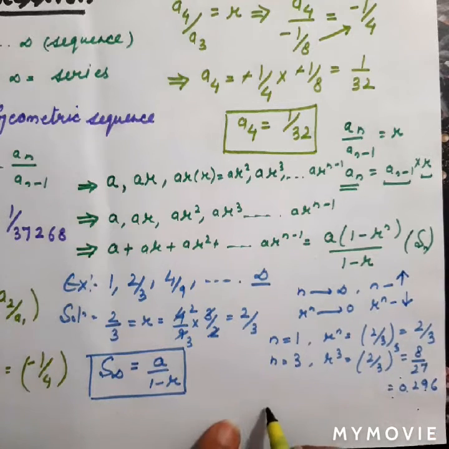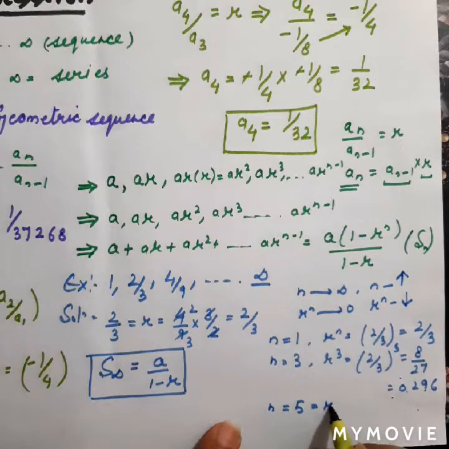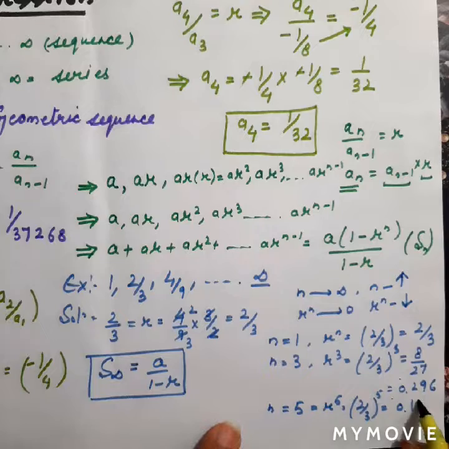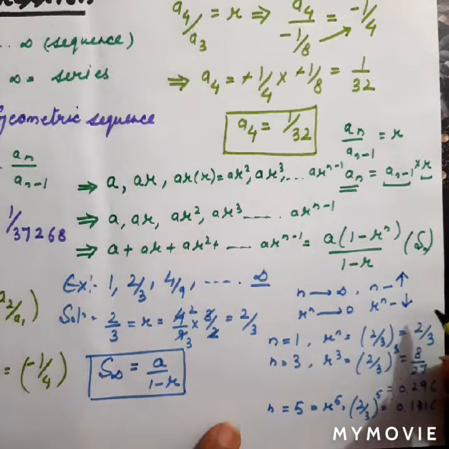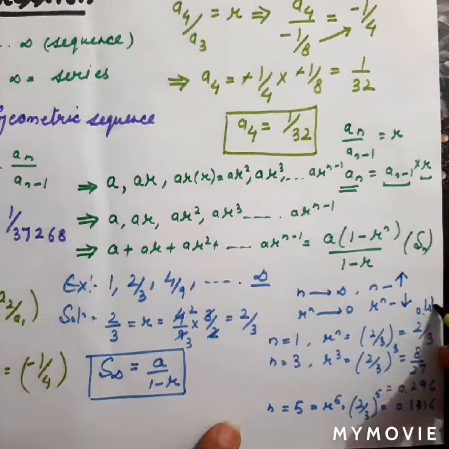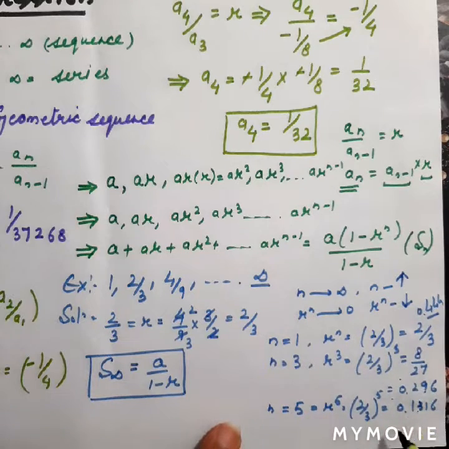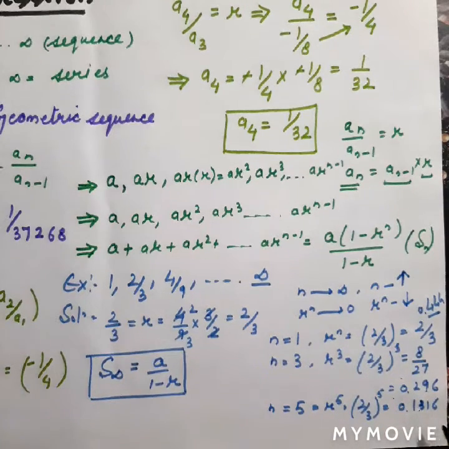0.296. Fine. Now again I would like to take n equal to 5, so r raised to power 5 is equal to 2 upon 3 raised to power 5. When we solve this, it will be equal to 0.1316. So in the beginning the value was 0.444, and then 0.296, then 0.131,